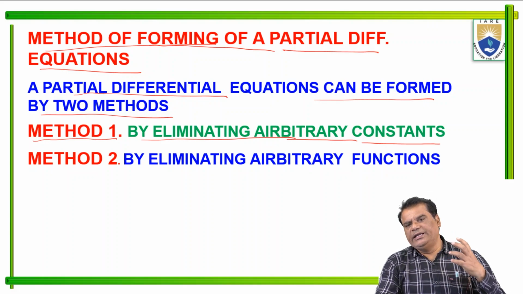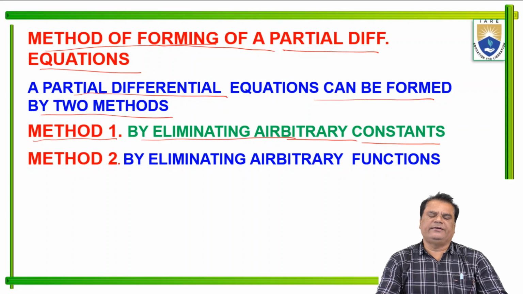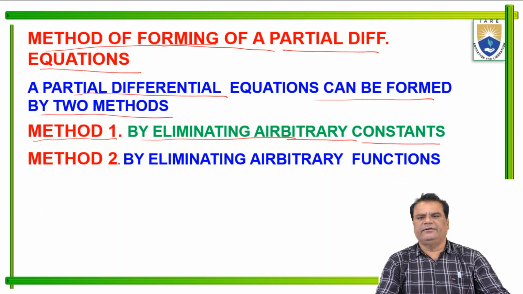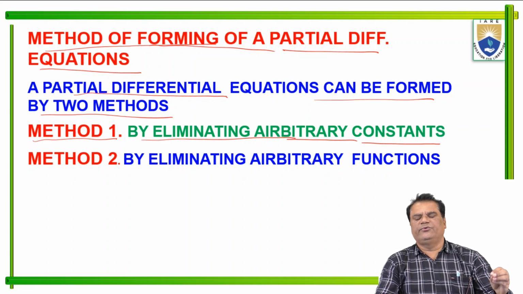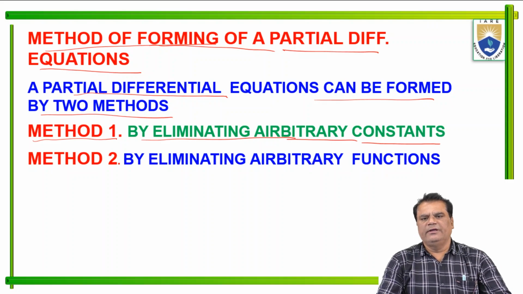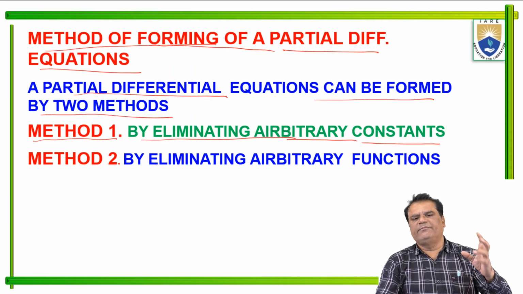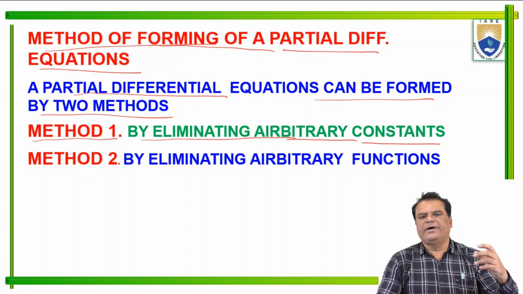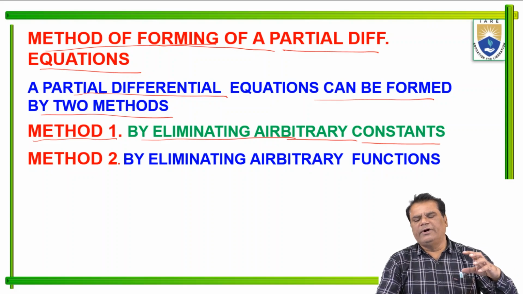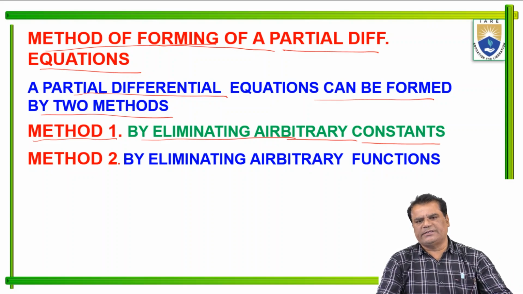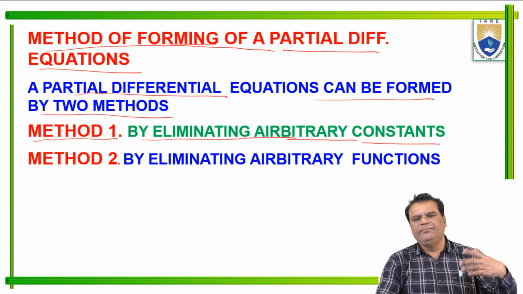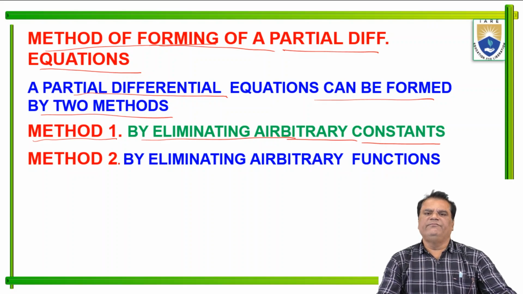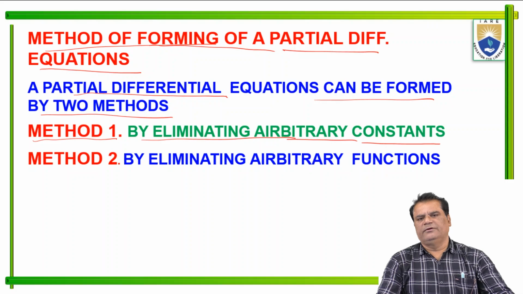Method one is by eliminating arbitrary constants in our given relation. Any relation given in the question paper has some arbitrary constants and some variables. We want to eliminate the arbitrary constants. After eliminating the arbitrary constants from the given relation, we can form a partial differential equation.